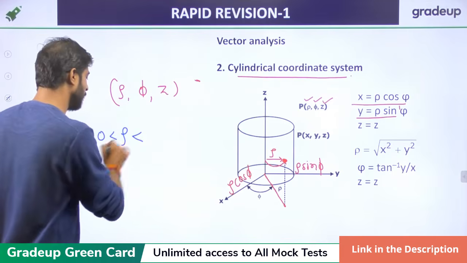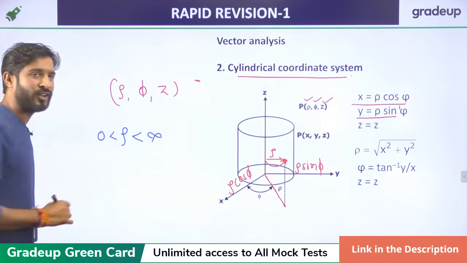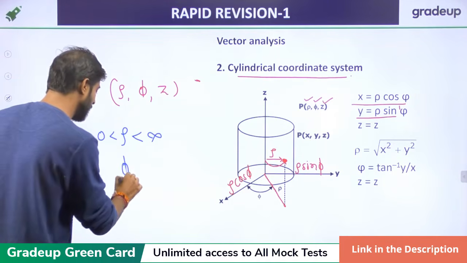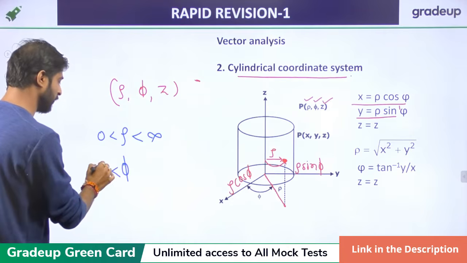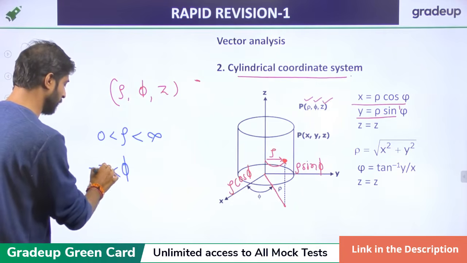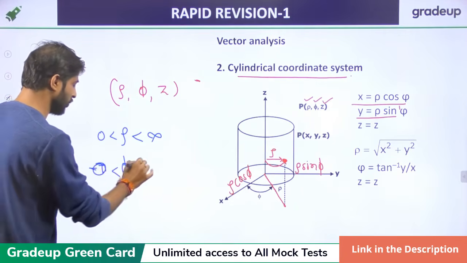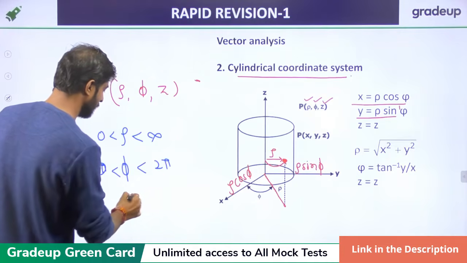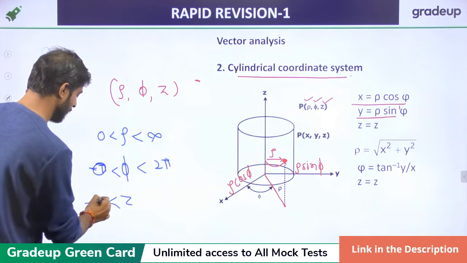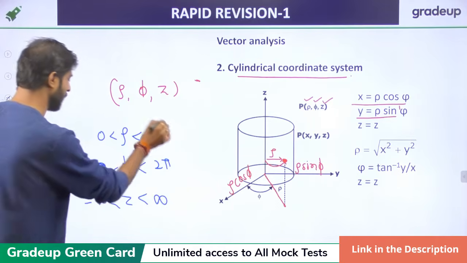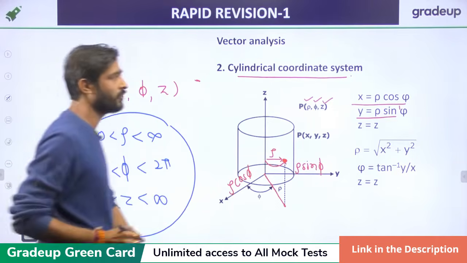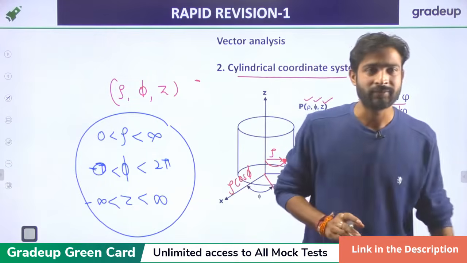Radius goes from 0 to infinity. Phi is from minus pi to pi, or we can say 0 to 2 pi. And z goes from minus infinity to plus infinity. It is basically the range in which the value will be taken.